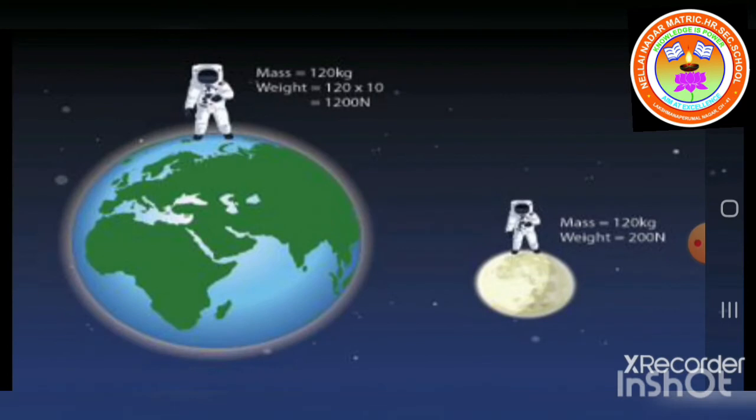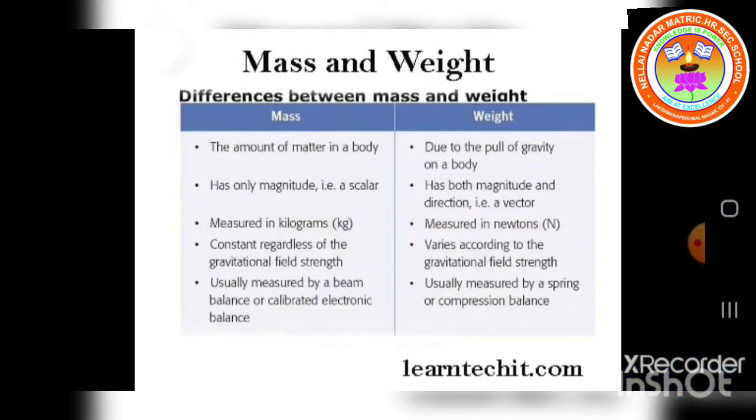Mass is a fundamental quantity. Weight is a derived quantity. Already I explained very clearly about derived quantity and fundamental quantity, which we discussed earlier. So mass is a fundamental quantity, weight is a derived quantity. Mass has magnitude alone, so it is a scalar quantity. But weight has magnitude and direction, so it is a vector quantity.